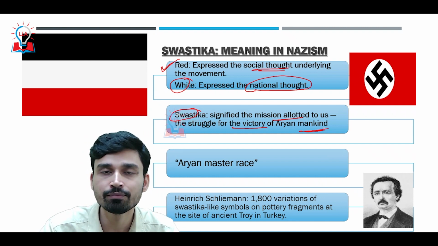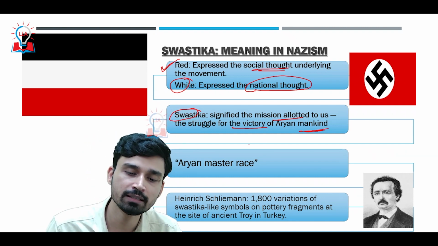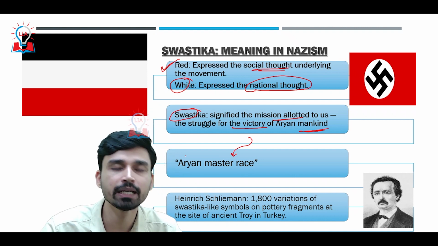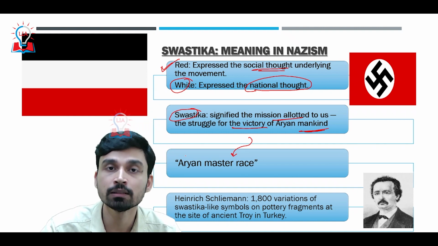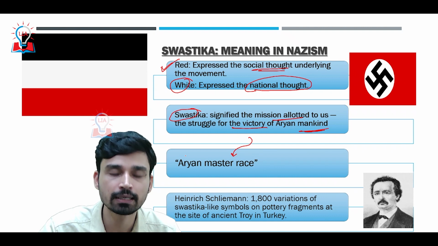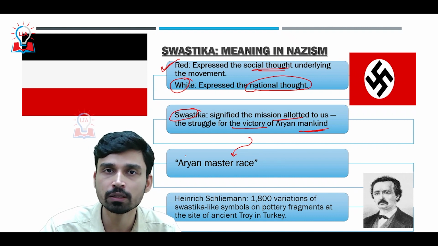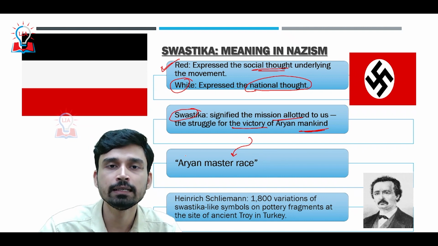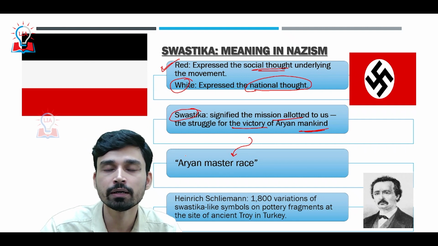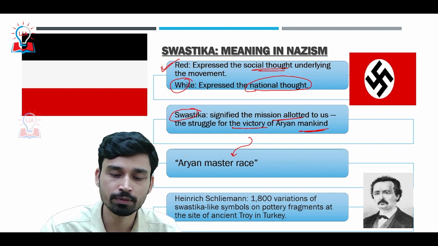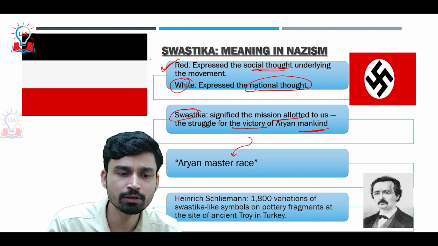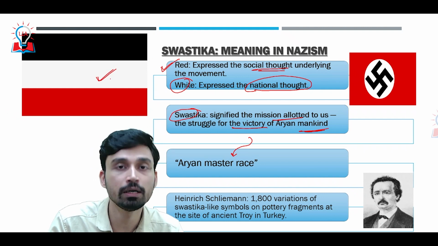So the main driving force behind the symbol, behind this flag, was the concept of the Aryan master race, where Adolf Hitler and other proponents of Nazism clearly believed that the Aryan race is the superior race of all races, and that is why increasing the number of people from the Aryan race should be the mandatory goal of the Nazi party.